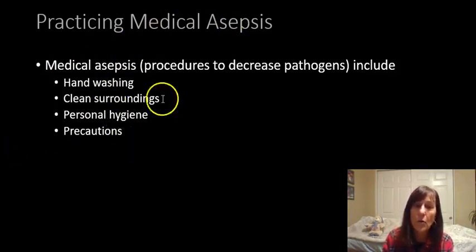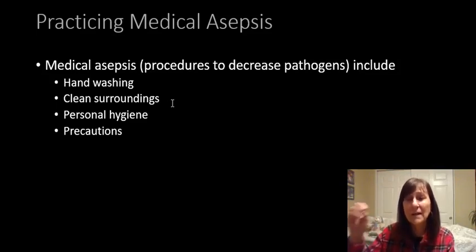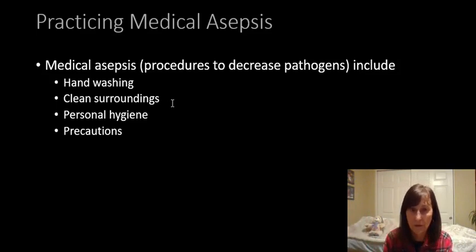So what do we do to decrease infection? We say practicing medical asepsis, and it's really just the clean technique. Honestly, you do that in your kitchens and bathrooms all the time when you clean up.